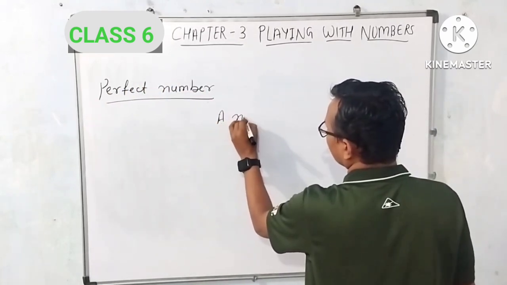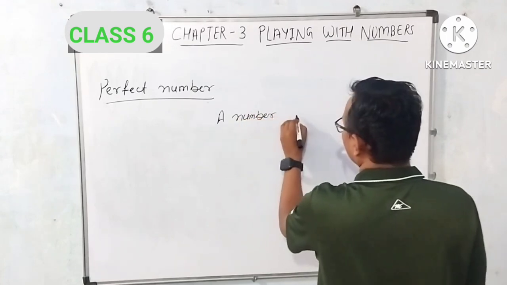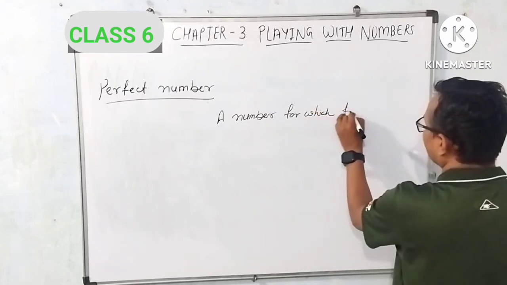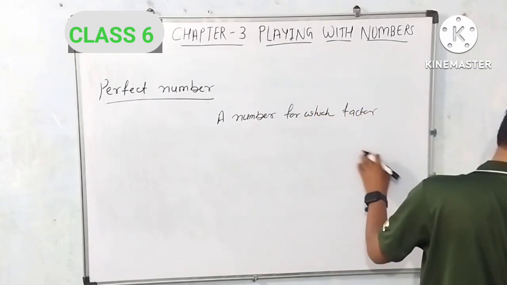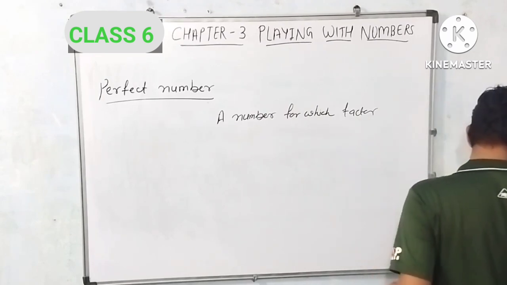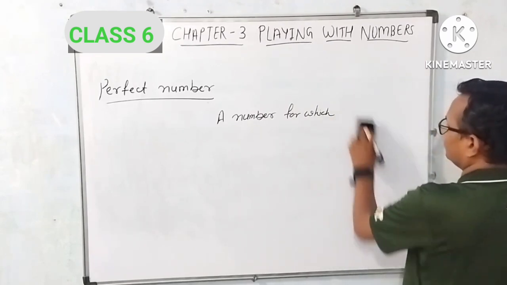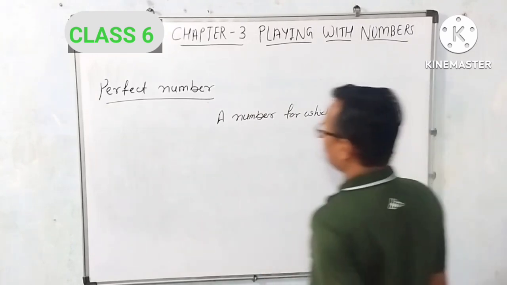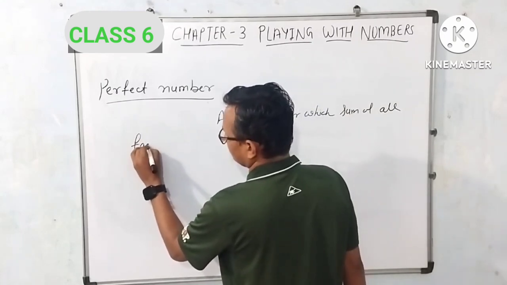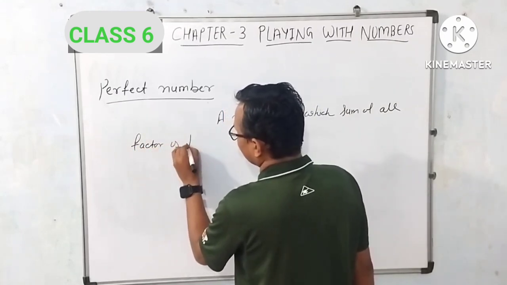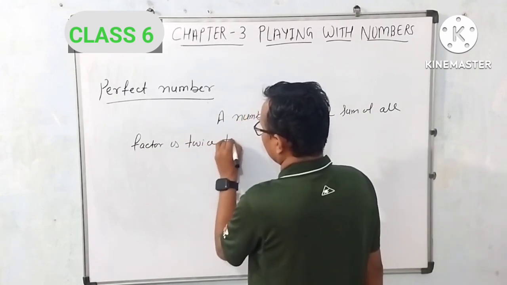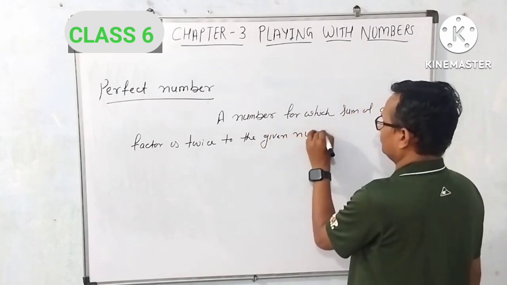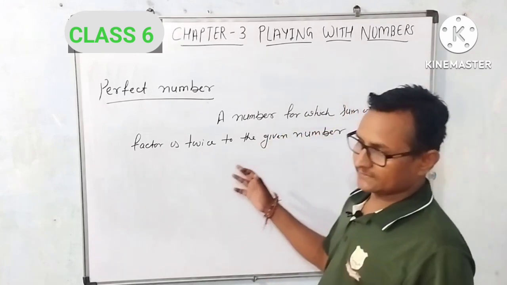A number for which the sum of all factors is twice the given number.